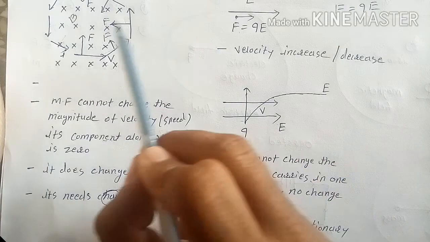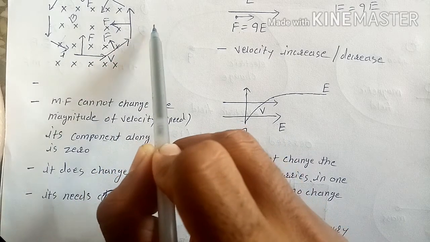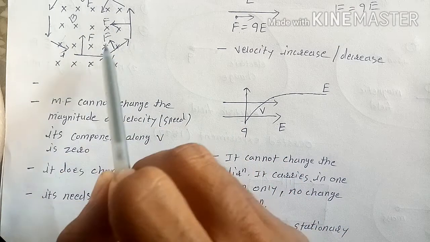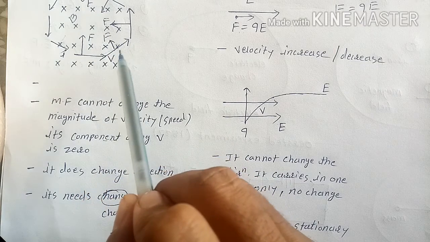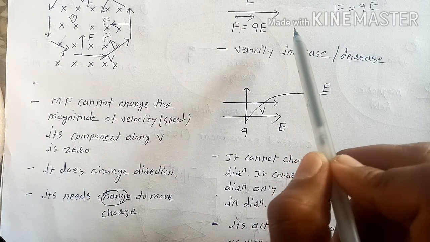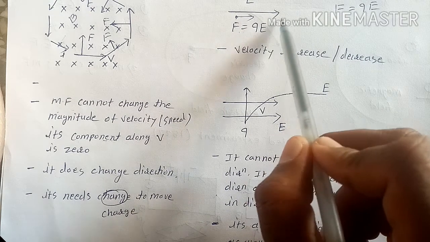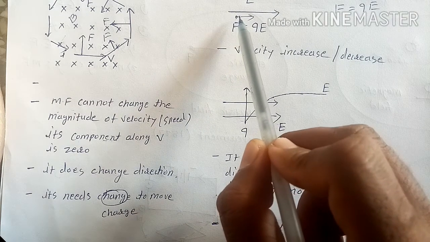So this is the magnetic field application on charge, and this is the electric field application on charge.